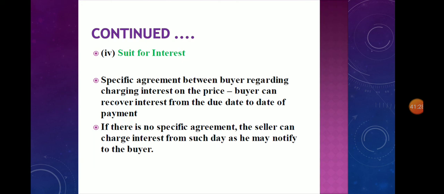If there is no specific agreement, the seller can charge interest from such day as he may notify to the buyer. So these are known as the rights of an unpaid seller against the buyer personally.